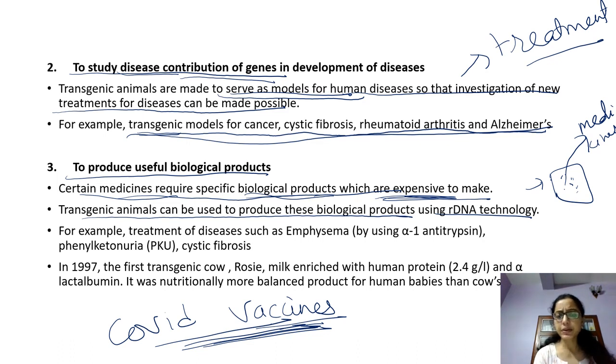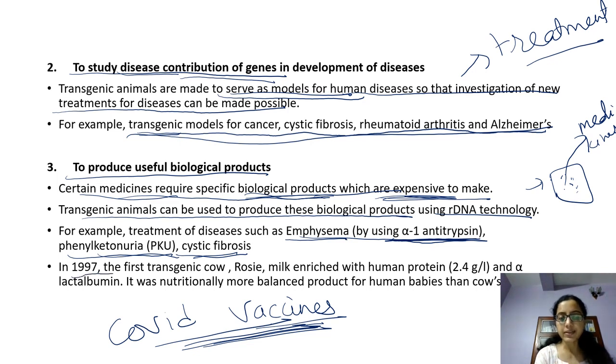For example, treatment of diseases such as emphysema, in which alpha-1 antitrypsin, a human protein, is used. Phenylketonuria is also one of the diseases. Cystic fibrosis, these diseases are treated by producing biological products in animals.